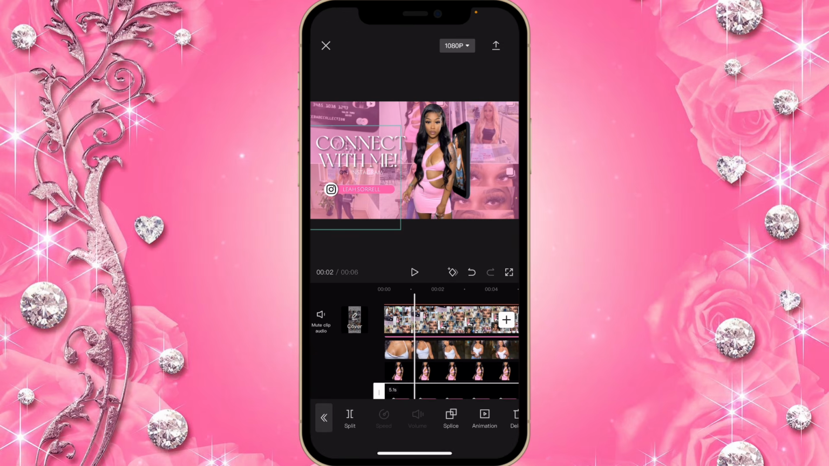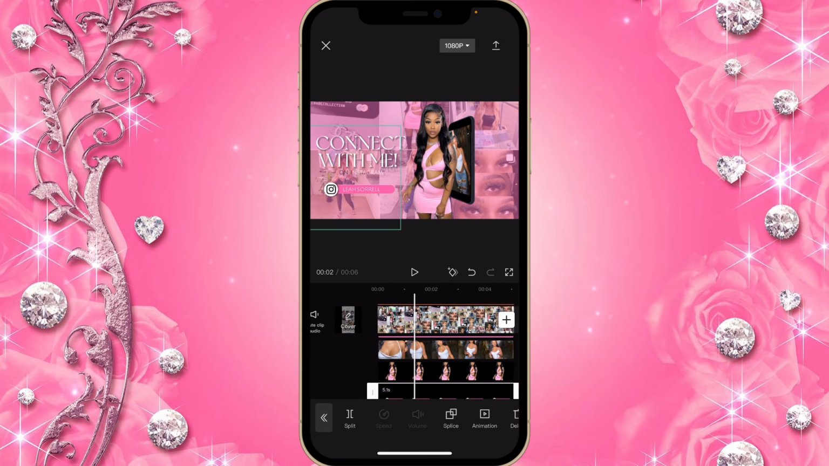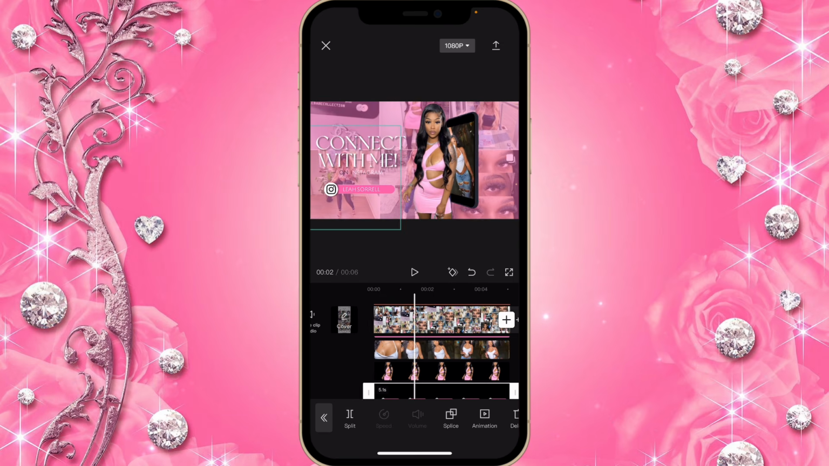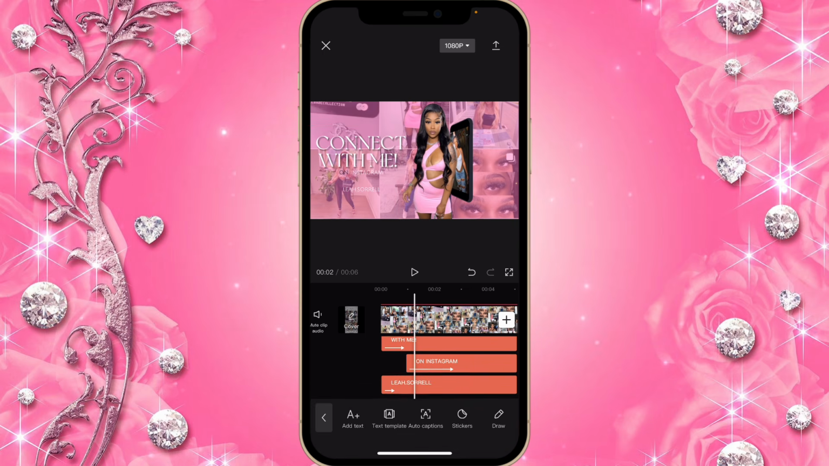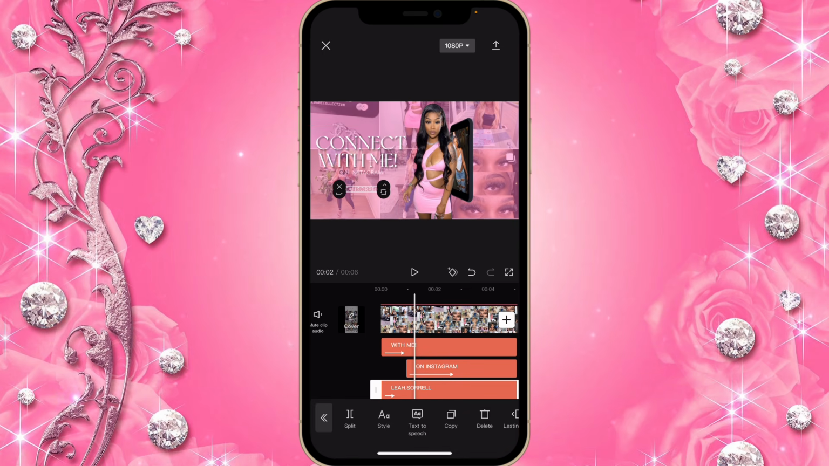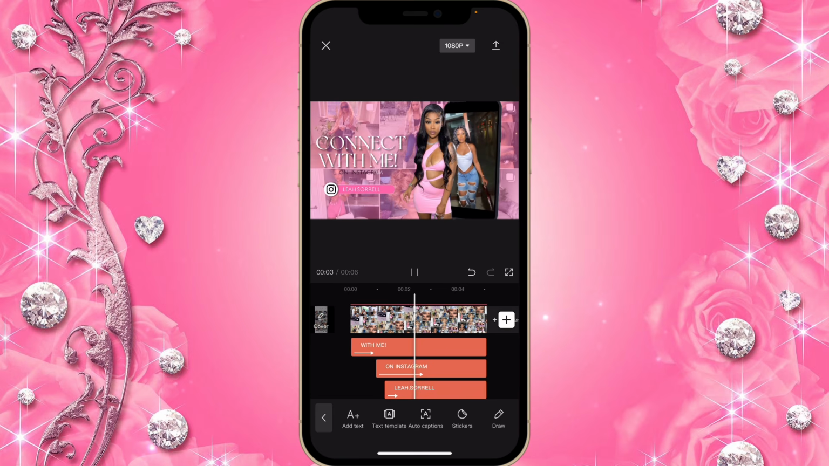But we're gonna make the title bar come in after the connect with me is in. So it should be around 2 seconds in the intro, then the title bar should come. Same thing with the text, basically your username. So it should look like this.